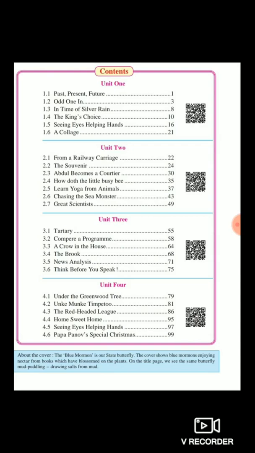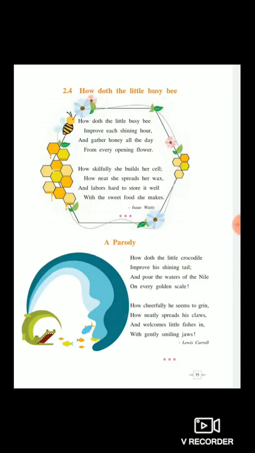I request you all to kindly open your textbook to page number 35. Page number 35, unit 2.4, How Doth the Little Busy Bee.